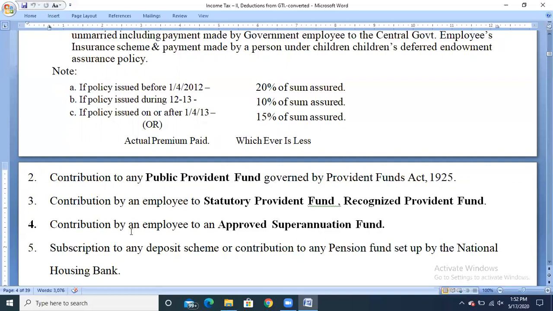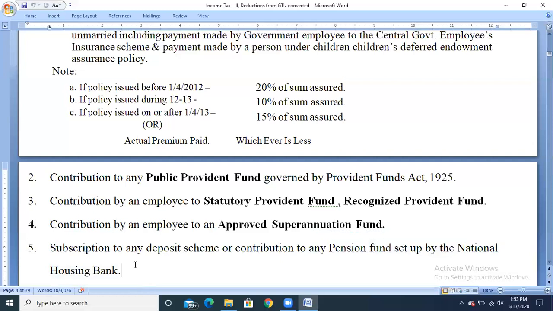Next, fourth one, contribution by an employee to an approved superannuation fund. Superannuation fund is nothing but the amount contributed by the assessee in expectation of future returns. He is expecting that if he contributes a small portion of his salary to the fund, he can get a large amount at a future date. That is called an approved superannuation fund. It is like a pension system. So if we contribute any amount to the approved superannuation fund, we can claim the exemption or deduction under section 80C.